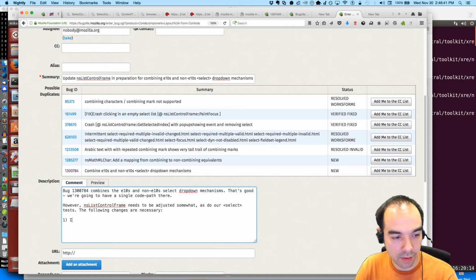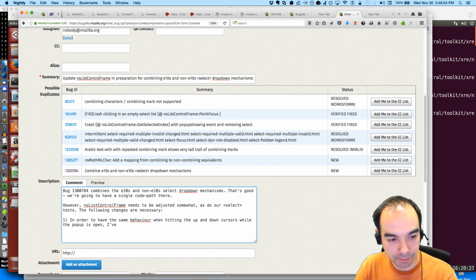In order to have the same behavior when hitting the up and down cursors while the pop-up is open, I disabled changing the select value if using the parent process pop-up in single process mode.